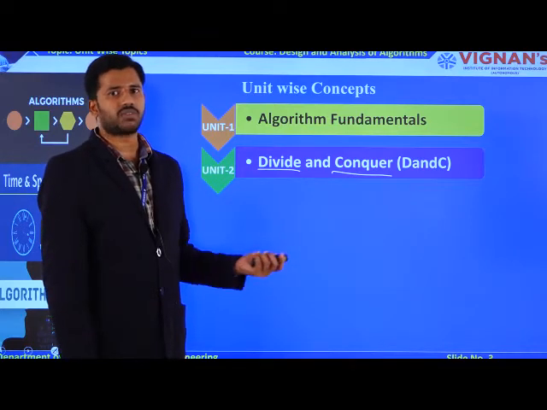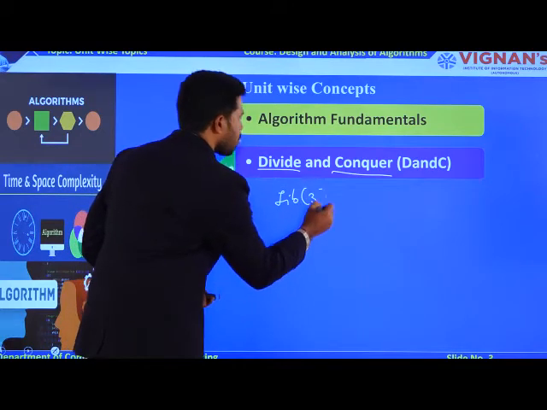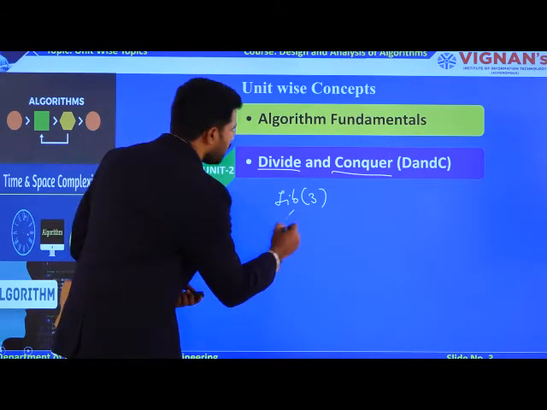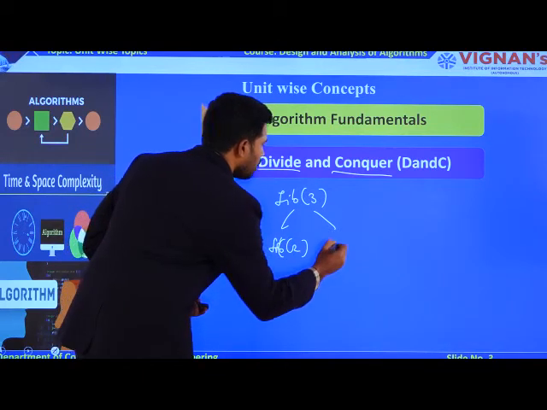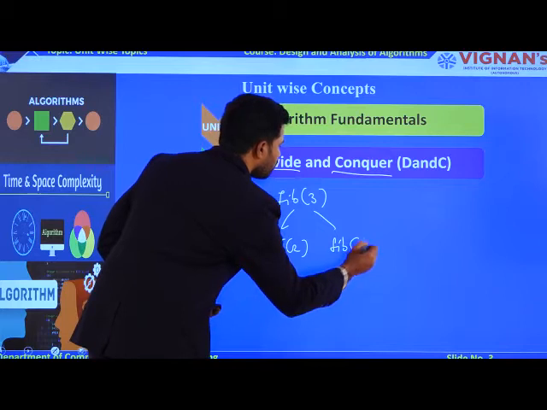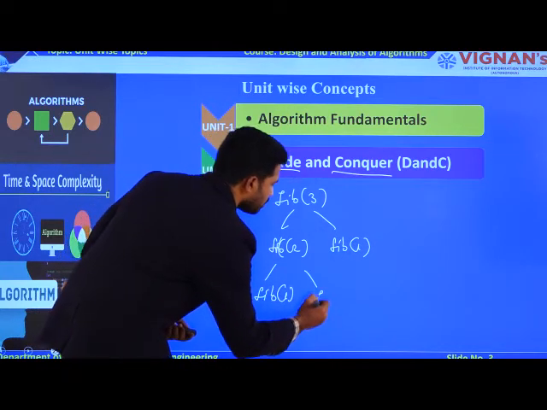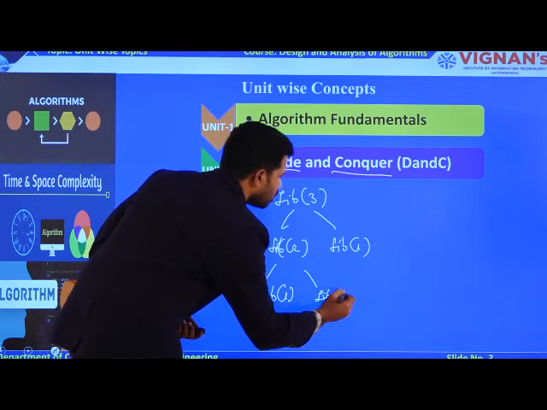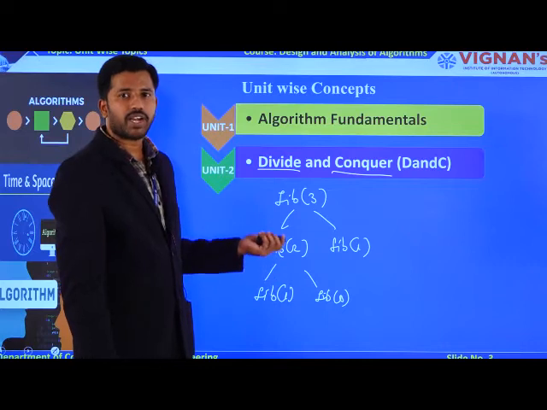Okay, so we'll discuss one example. For example, you have Fibonacci of 3. Fibonacci of 3 is divided into Fibonacci of 2, and again this is divided into Fibonacci of 1, and again Fibonacci of 2 is divided into Fibonacci of 1 as well as Fibonacci of 0. So how have I constructed this recursive tree? With the help of constraints.